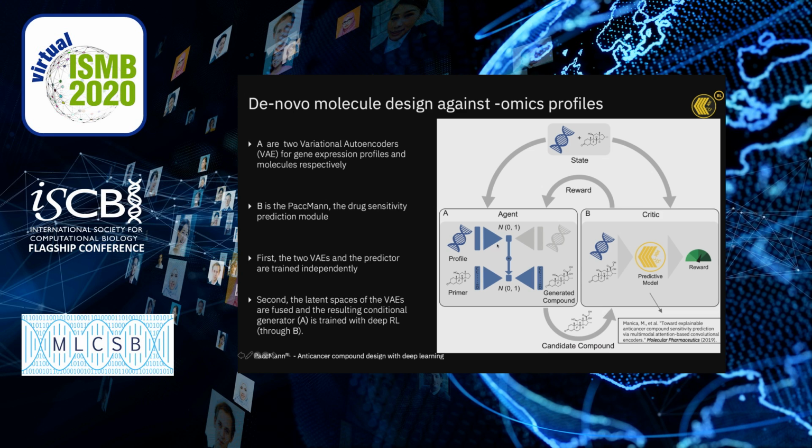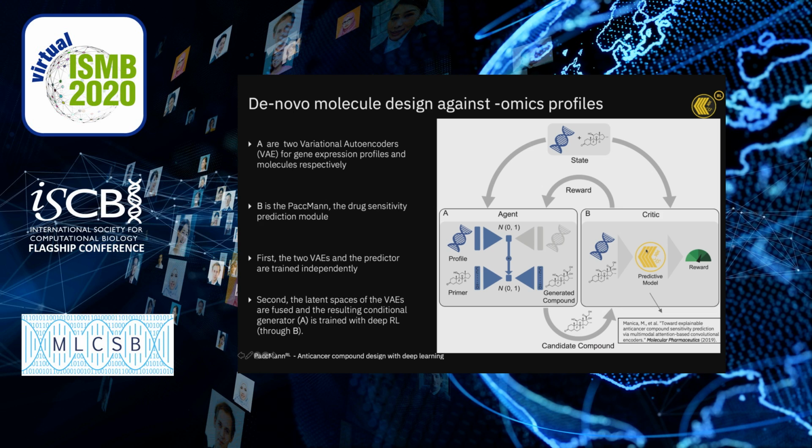And what we can do with this hybrid VAE, we can use the encoder of the profile VAE in order to encode an omics profile of interest, and then we can decode it here with this molecular decoder in order to generate some compound, where this variational constraint in the bottleneck layer here ensures that this decoder will actually generate something meaningful. Initially it will be a more or less random compound, but it will be some compound that can be evaluated here with this predictive model.